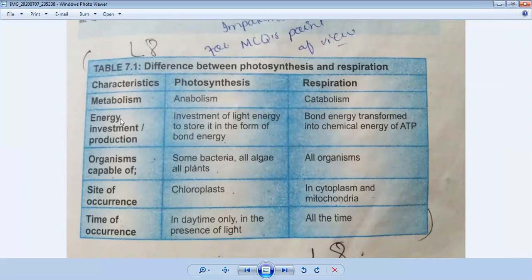The second characteristic is energy investment and production. How is energy gained by the living organism? In photosynthesis, light energy is invested and stored in the form of bond energy. Yes, we all know that all plants get light energy. They store it in their body in the form of chlorophyll and use that energy as bond energy in the body of a plant. And what happens in respiration? Bond energy is transformed into the chemical energy of ATP.